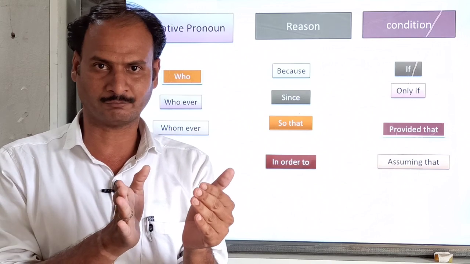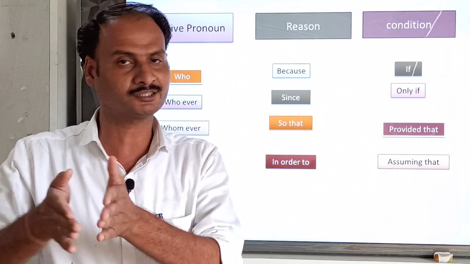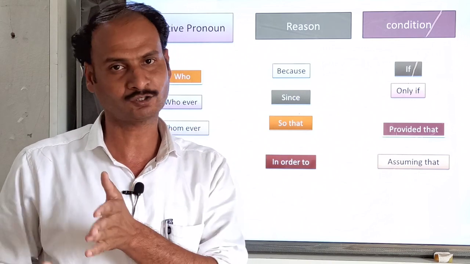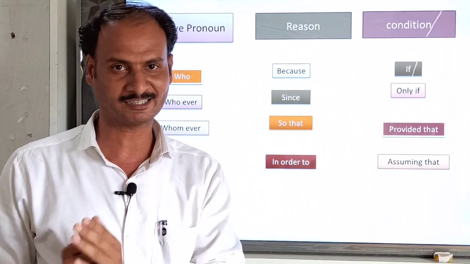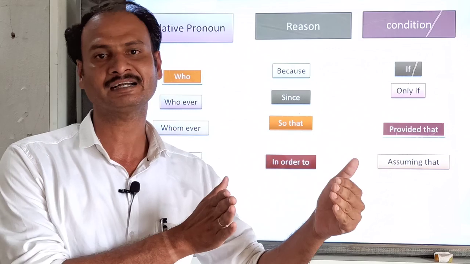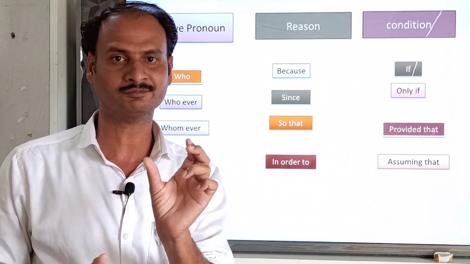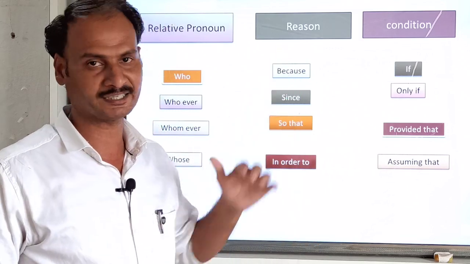So when we say that she didn't get good rank, what does it mean? It is not a complete meaning, that is why we can say that it is a dependent clause. When an independent clause and a dependent clause are joined with a word, that is called a subordinating conjunction.